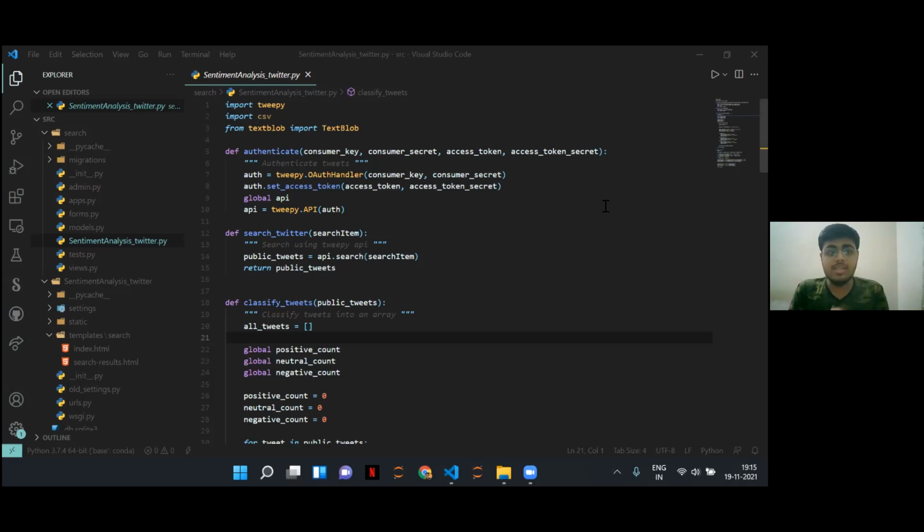The other one is NLTK, the Natural Language Toolkit. NLTK is a suite of libraries and programs that we use for statistical analysis of the language that we put in as the text. The main and key part here is the library Tweepy. It's a Python library that allows us to access tweets using Twitter APIs.